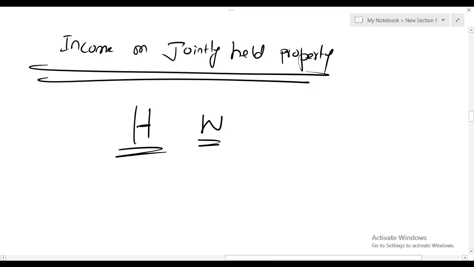In case of a couple having a jointly owned property, and let's say they have given that property on rent, whatever rent income comes from that property will be split 50% between husband and wife, irrespective of actual proportion of ownership.